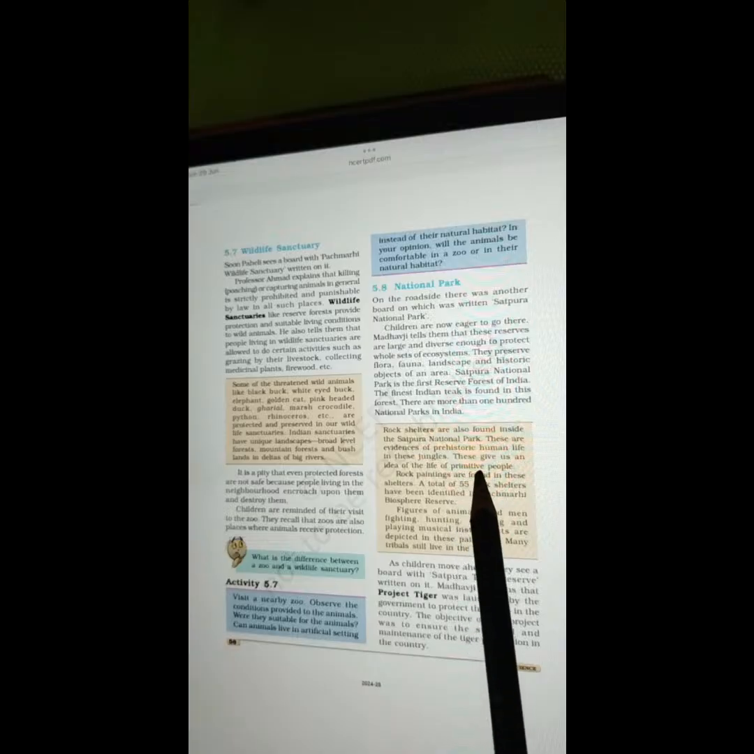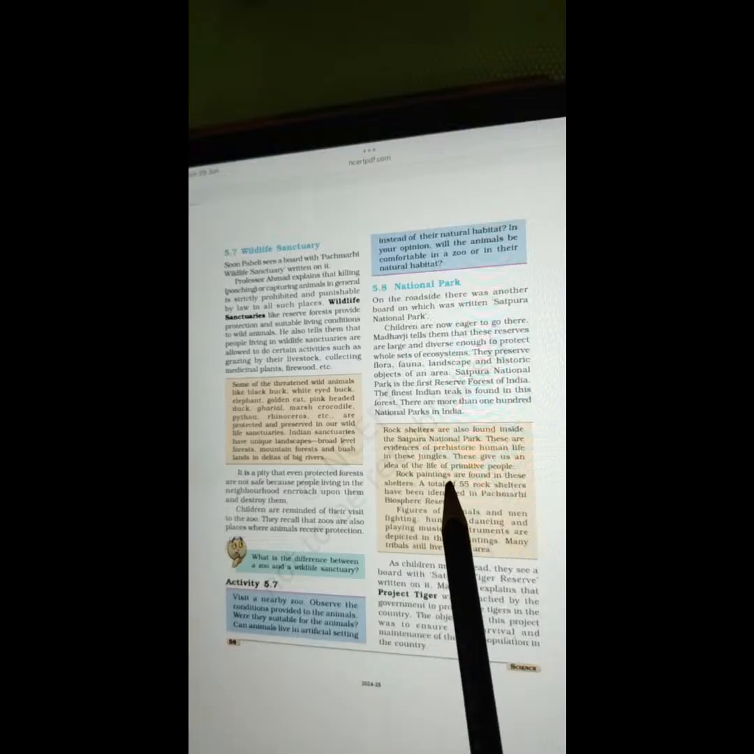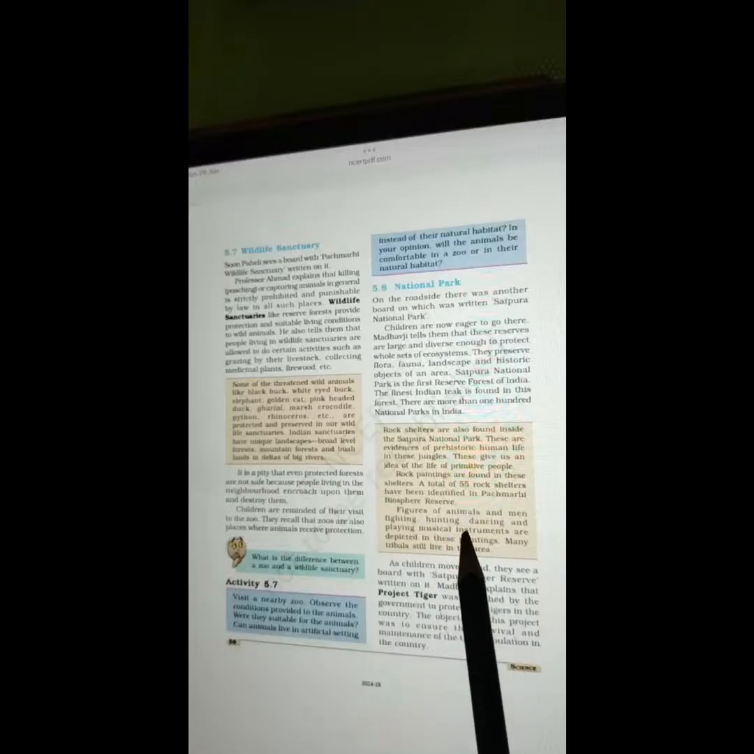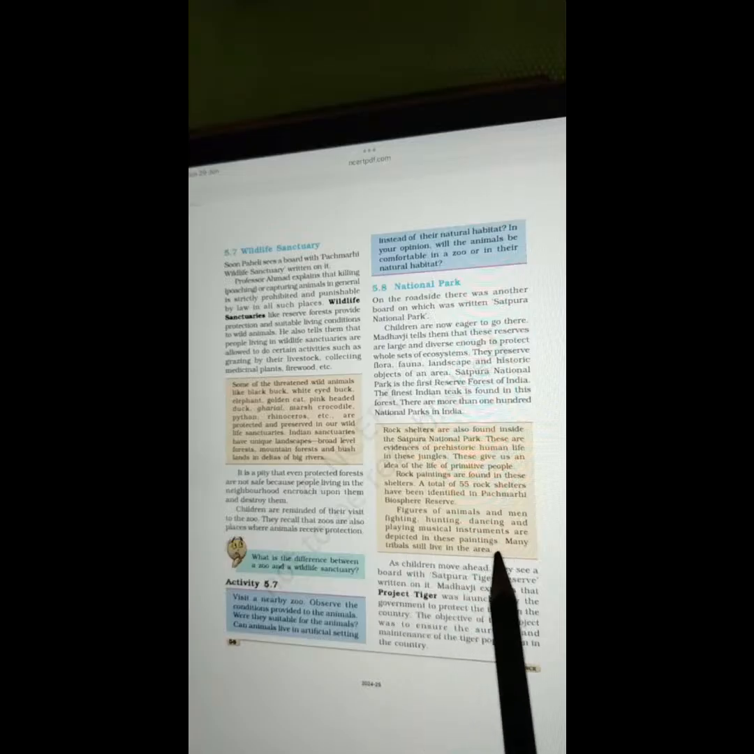Rock shelters are also found inside the Satpura National Park. There is evidence of prehistoric human life in these jungles. These give us an idea of the life of primitive people. Rock paintings are found in these shelters. A total of 55 rock shelters have been identified in the Pachmarhi Biosphere Reserve. Figures of animals and men fighting, hunting, dancing, and playing musical instruments are depicted in these paintings. Many tribals still live in the area.